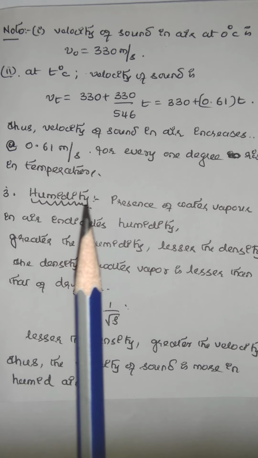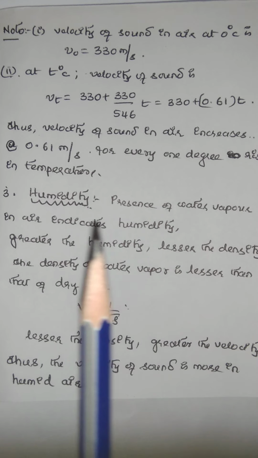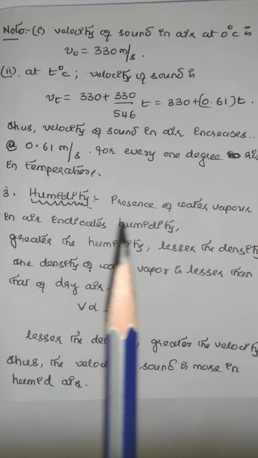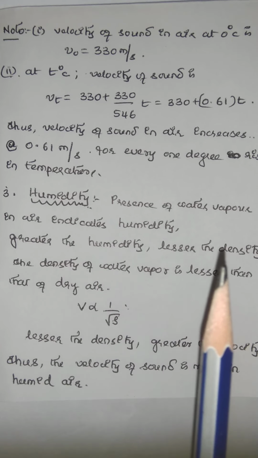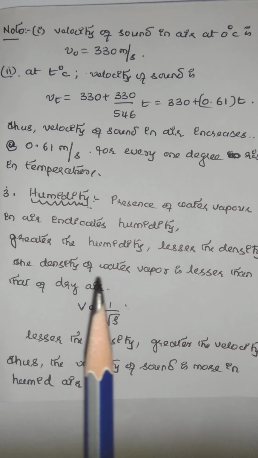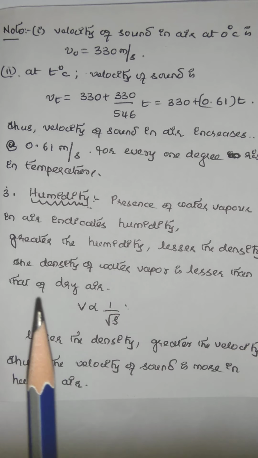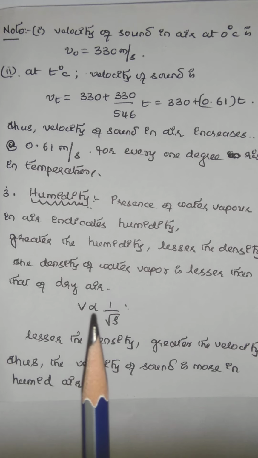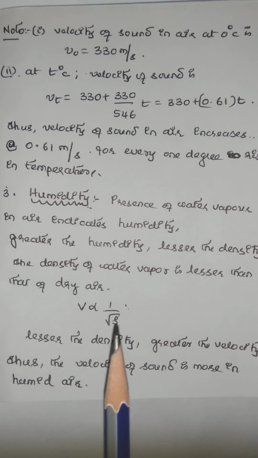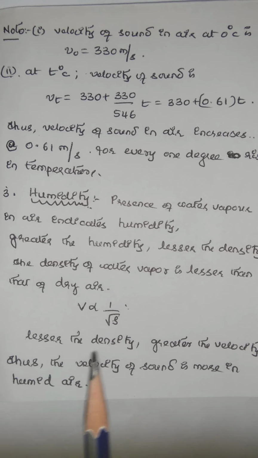Now, what is humidity? The presence of water vapor in the atmosphere is the measure of humidity. Greater the humidity, lesser the density. The density of water vapor is less than that of dry air. Therefore, V is directly proportional to 1 by square root of rho, or lesser the density, greater the velocity. Thus, the velocity of sound is more in humid air than in dry air.